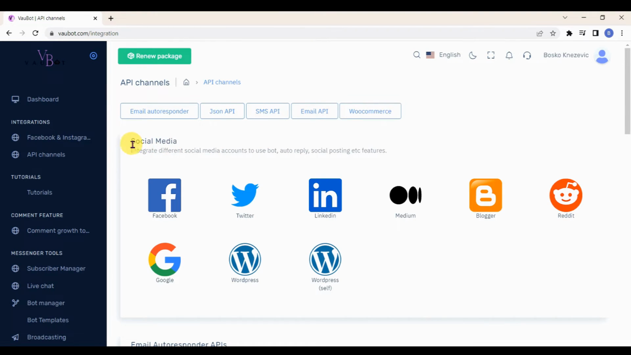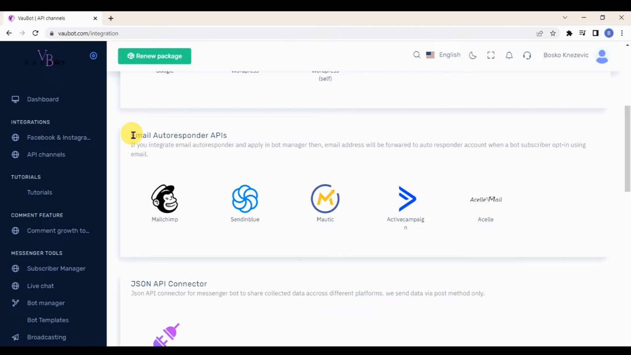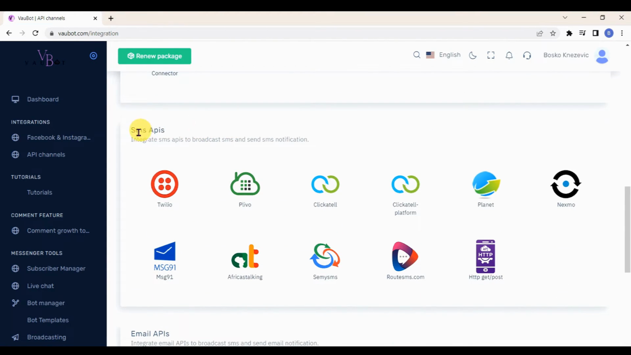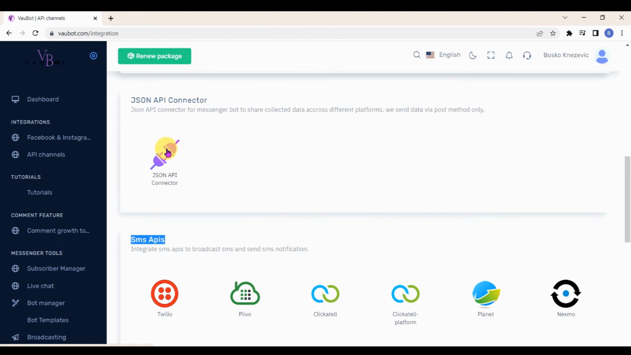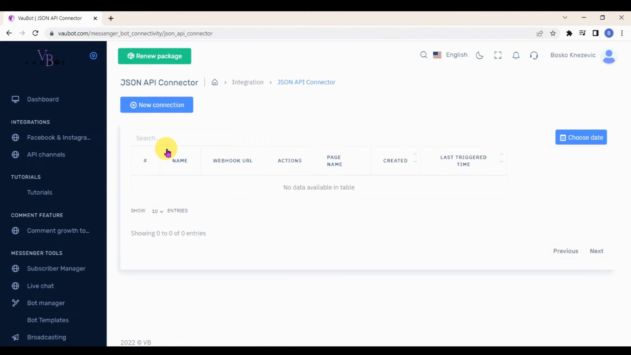First, there is social media, where you can integrate different social media accounts to use bot, auto reply, social posting, and other features. Then, you have email autoresponder APIs. If you integrate an email autoresponder and apply it in Bot Manager, then the email address will be forwarded to the autoresponder account when a bot subscriber opts in using email. Also, there are SMS APIs, where you can integrate SMS APIs to broadcast SMS and send SMS notifications, and so on. Now, let's show you how you can create a new JSON API connector.